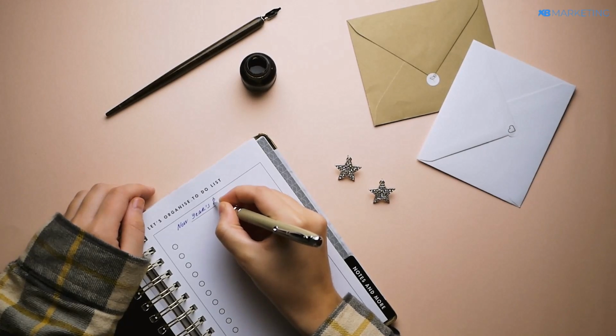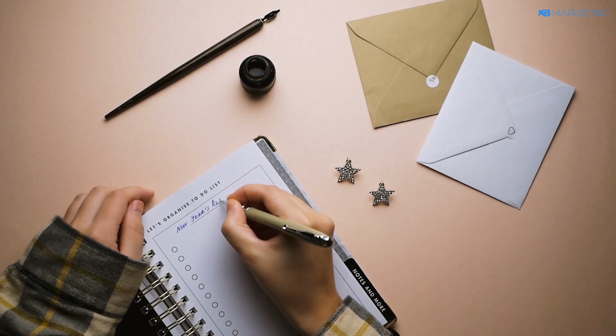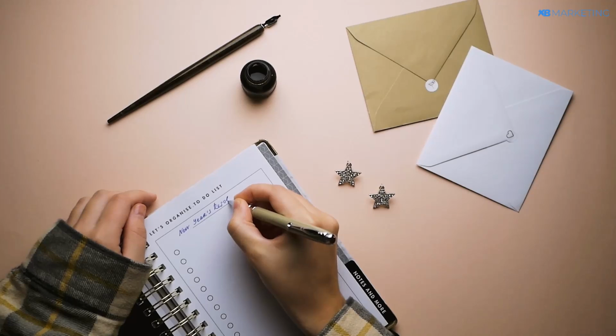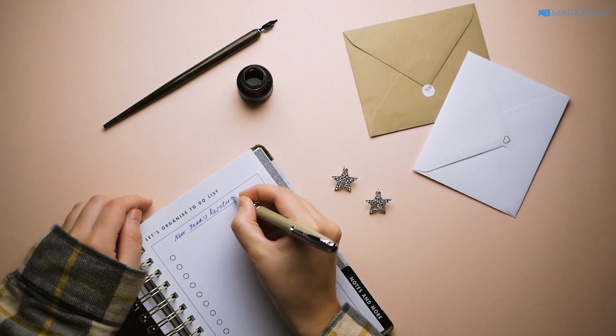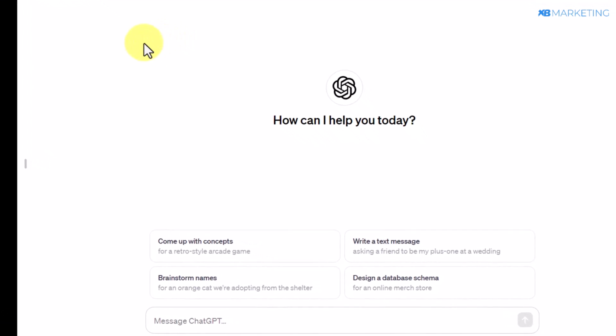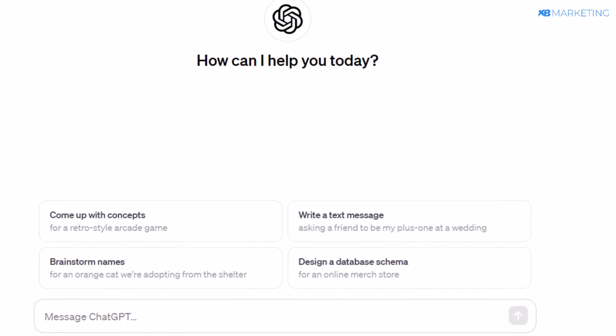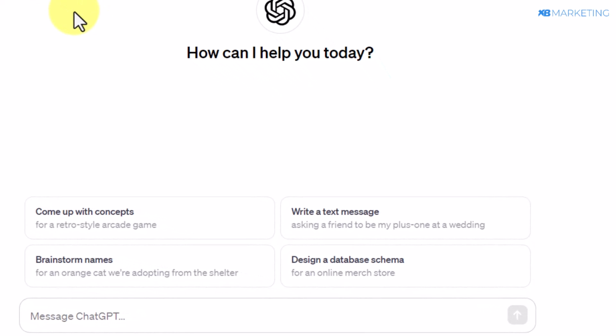So the first thing we want to do is quite obvious. We want to get ideas of the type of New Year resolutions people are interested in. So all you need to do is go over to Google and type in ChatGPT, and it's going to bring you to this page.